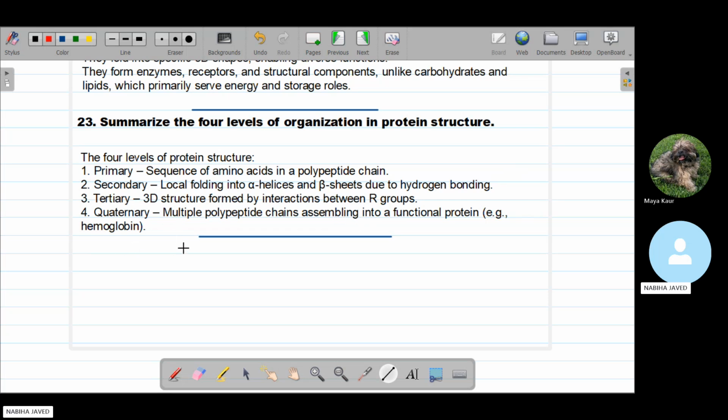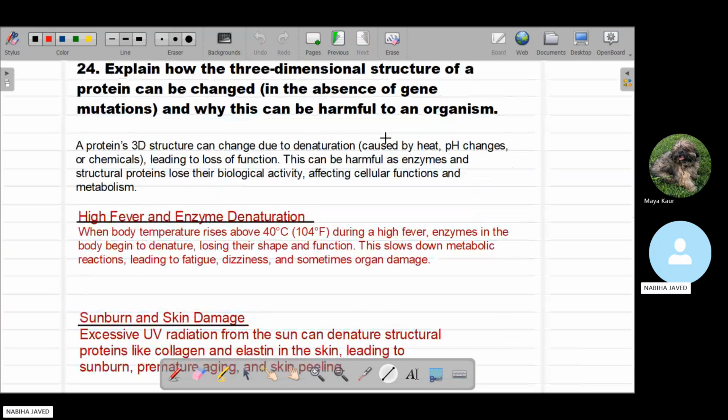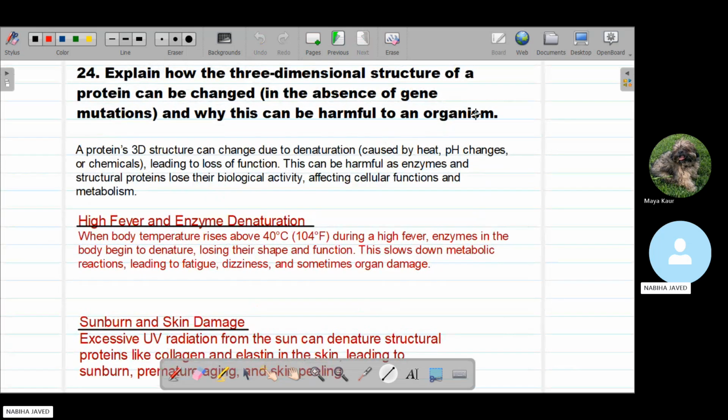So these are the four levels of protein organization in a protein structure. And the last but not the least question is: explain how the three-dimensional structure of a protein can be changed in the absence of a gene mutation and why this can be harmful to an organism. That is a little bit conceptual question.